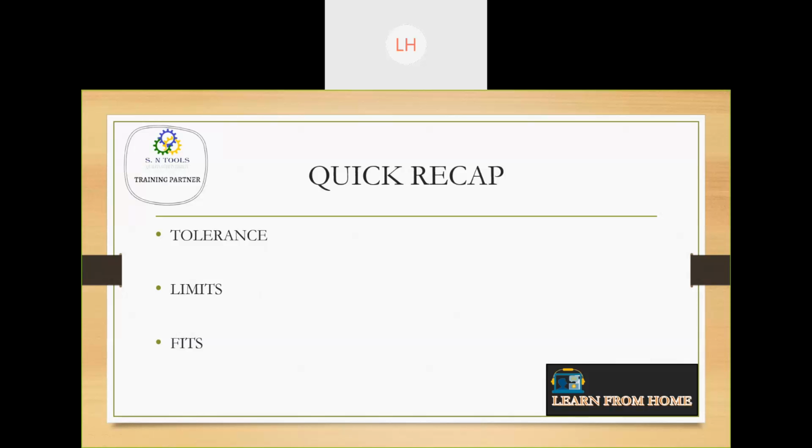Okay, what is a tolerance? Suppose I tell you to drill a 30 hole. If you are doing that, what will be the requirements? The first thing is I need a drill bit, and then a drilling machine and a fixture to hold my component. Once the drilling is done, can you achieve the 30 exactly? No. A 30 exact drill is very difficult to find.